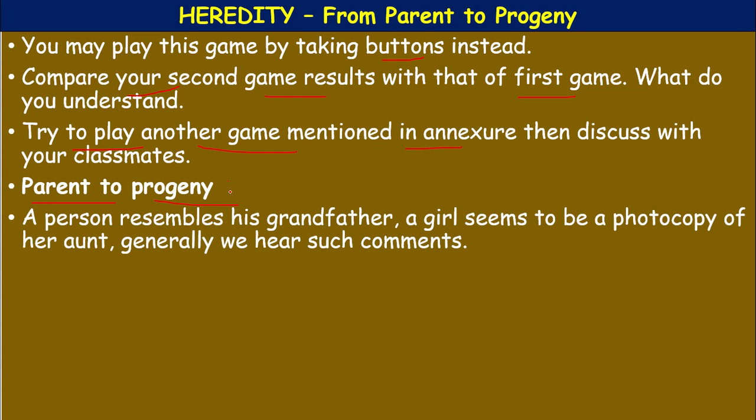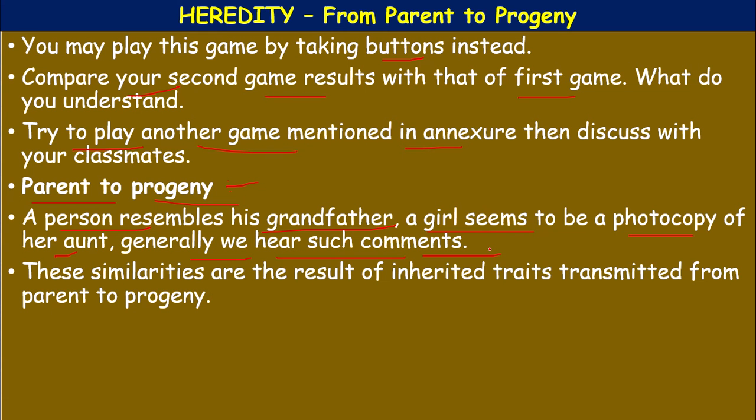Now the actual part. A person resembles his grandfather. A girl seems to be a photocopy of her aunt. Generally, we hear such comments when we attend a function.